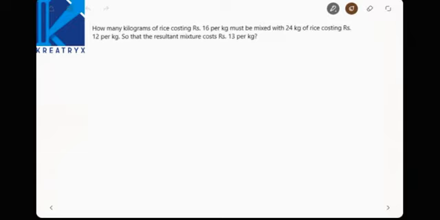How many kilograms of rice costing 16 rupees per kg must be mixed with 24 kg of rice costing 12 rupees per kg, so that the resultant mixture costs 13 per kg? So see here, one rice costs 16 rupees per kg and another costs 12 per kg, mixed to make a mixture of 13 per kilo.